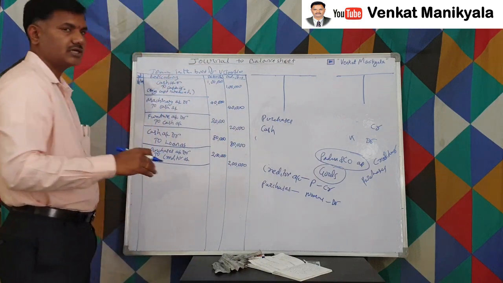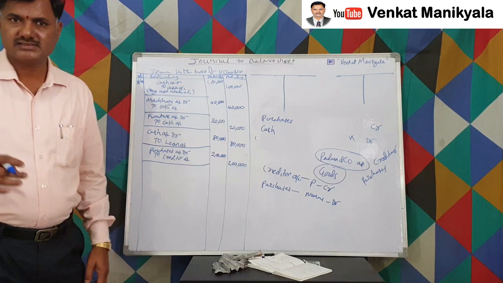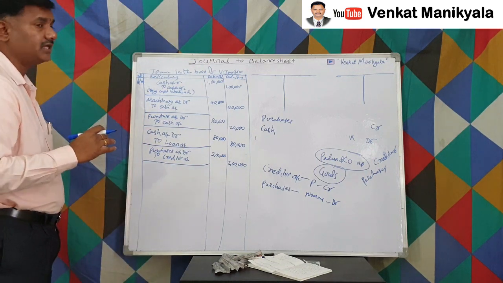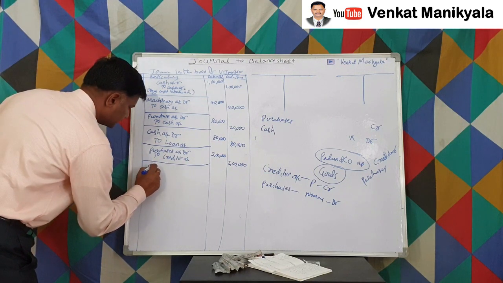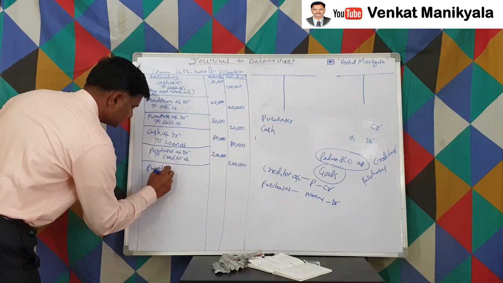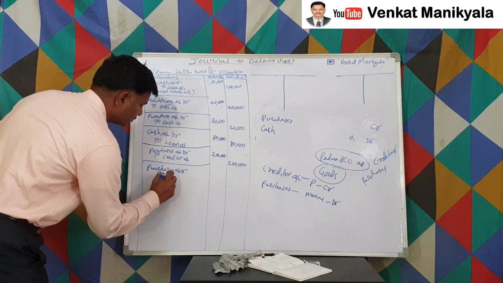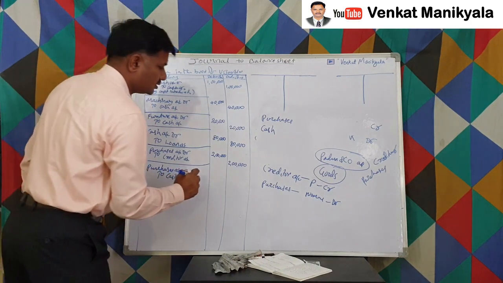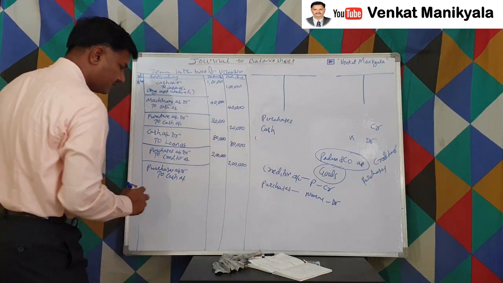So cash is going out, so obviously purchases account is to be debited. Cash is a real account, so cash going out is to be credited, right? So purchases account debtor to cash account. How much is it? It's 50,000, right?